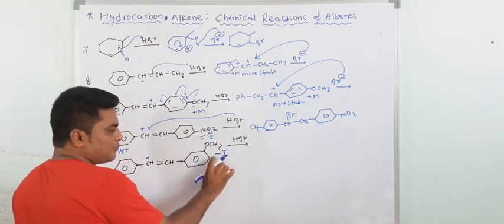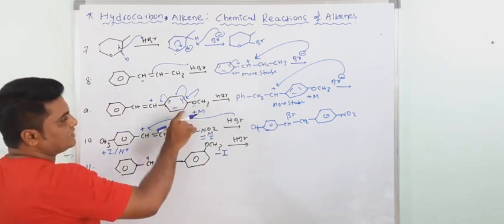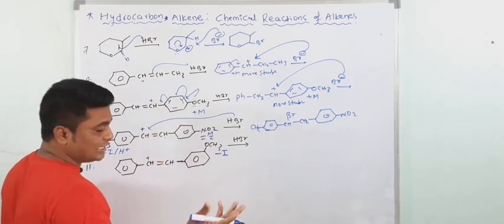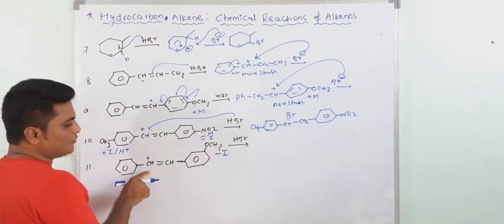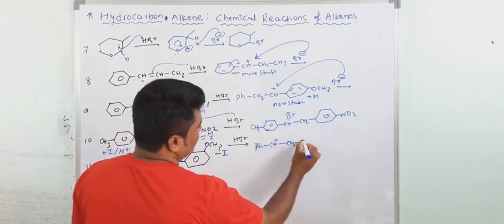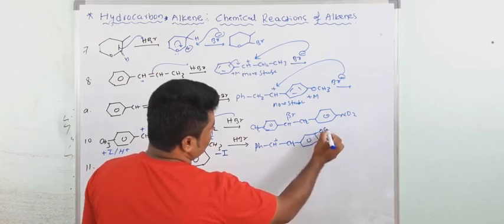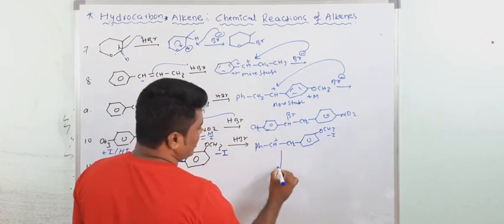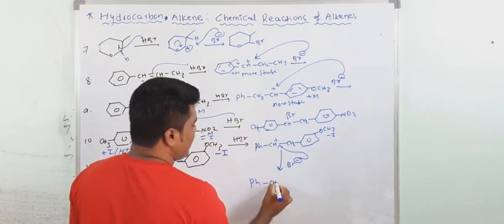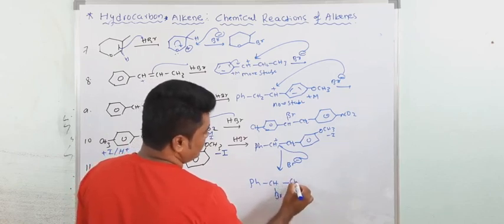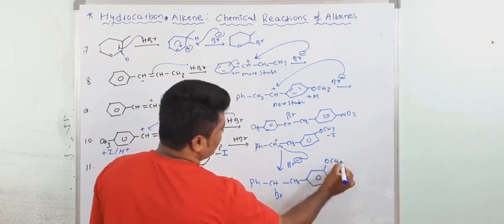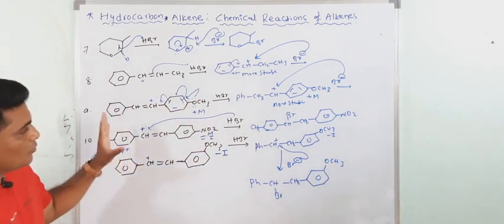Okay. So of course the carbocation forms here only because here it shows the minus I effect. If the OCH3 were present at the para position, then the carbocation would form here, like in this case. But here OCH3 is at the meta position. At the meta position, OCH3 shows only minus I. So that's why this is destabilized and the carbocation forms here only. So I am writing here, carbocation forms here only because here it shows minus I. Then Br minus attacks at this point. Now your final product is like this. Okay. So these are some problems based on the Markovnikov rule and stability of carbocation.